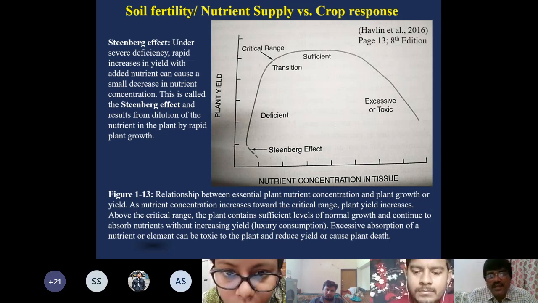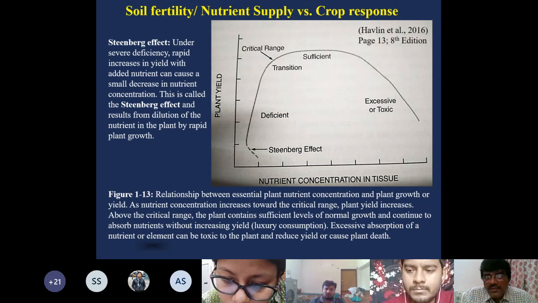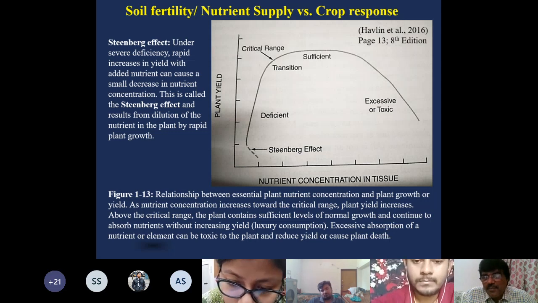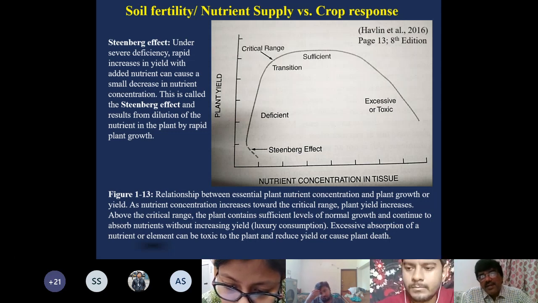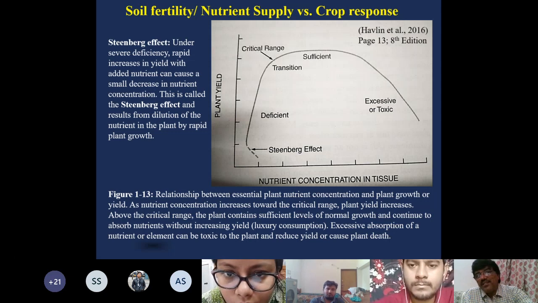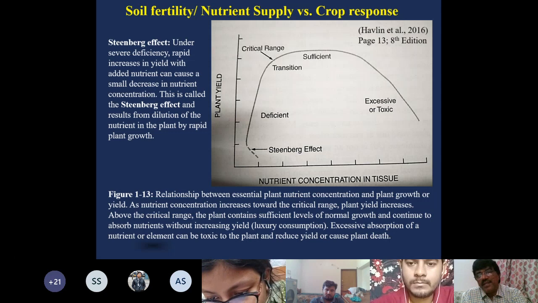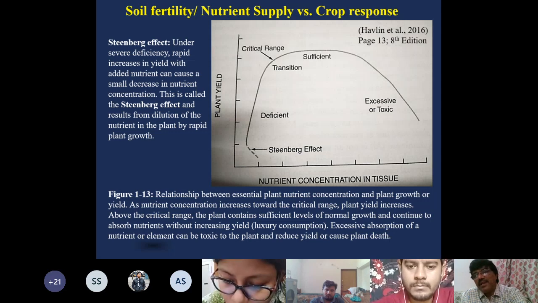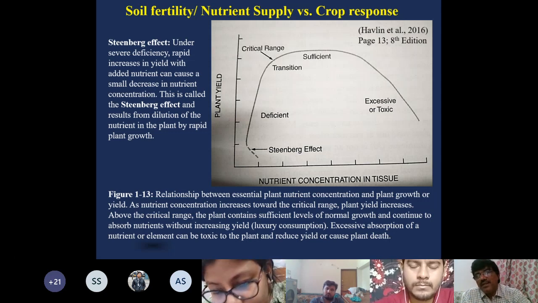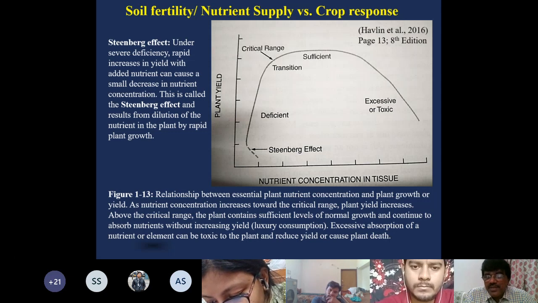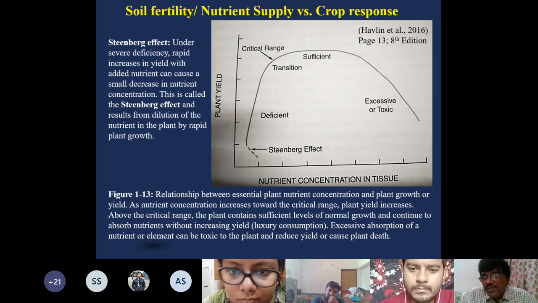Critical range is the level of nutrient where you get 90% of the maximum growth. So here critical range is a transition zone where deficiency is converted to sufficiency, and then the sufficient level. If you continue to increase the concentration of the nutrient in the tissue towards the right side, then certain nutrients can become toxic also.